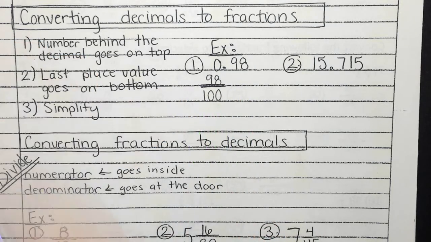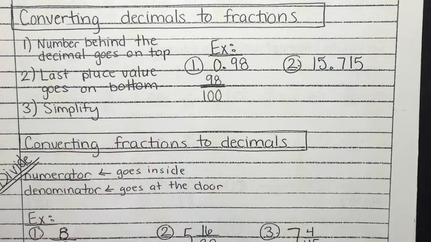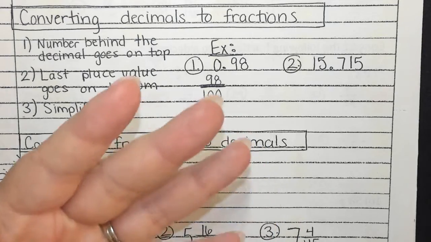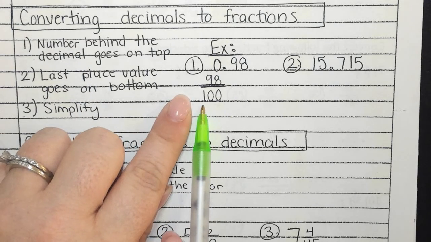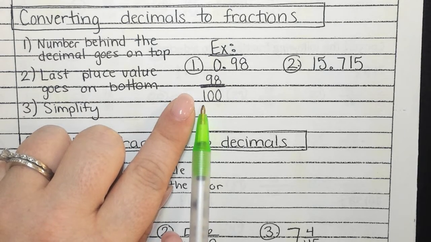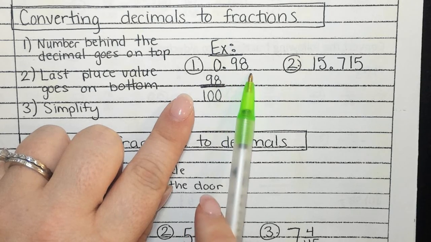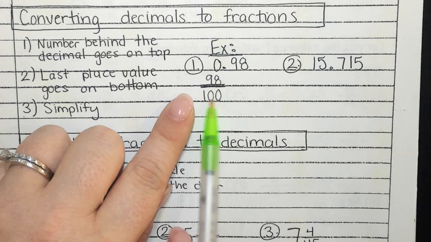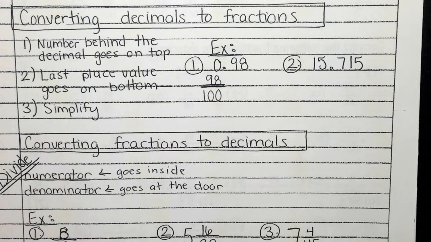All right. Some of us are not great at place value. All right. So here's another little trick for you. It's always going to be 1, so 10, 100, 1,000, 10,000, 100,000. All right. So you're always going to have a 1. The way you can determine how many zeros is how many numbers are after the decimal. How many numbers were after the decimal? 2. So I have 2 zeros there, making the number 100. Okay. All right. So there's my fraction. Step 3 says to simplify. Can 98 over 100 simplify? Raise your hand if you can tell me how to simplify that.